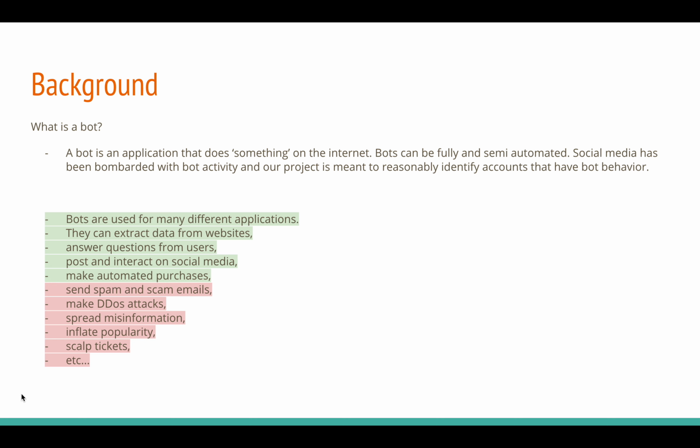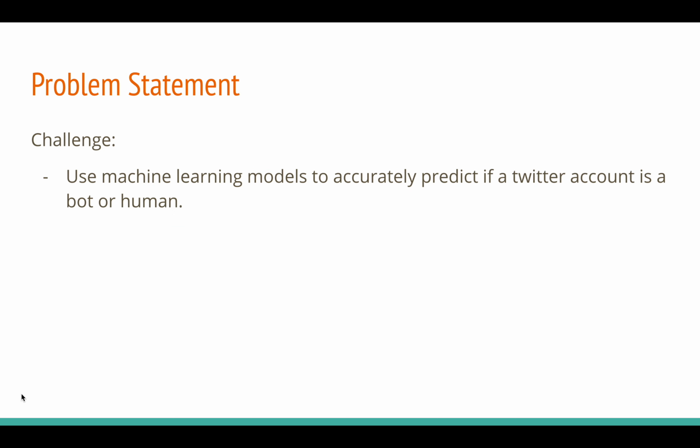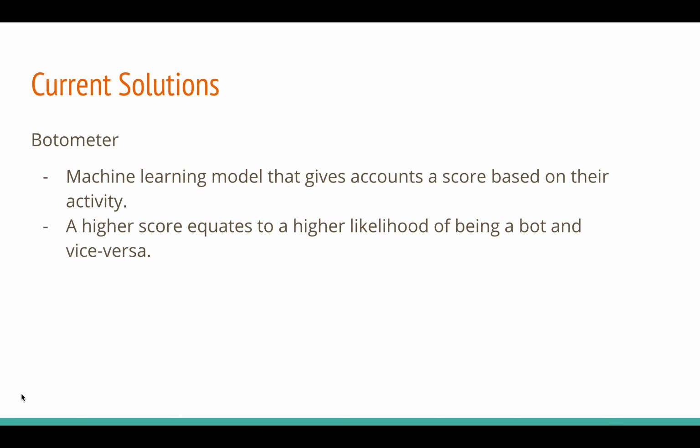So, what is a bot? It's an application that does something on the internet. It can be fully or semi automated. Social media has been bombarded with bot activity, and our project is meant to reasonably identify accounts that have bot-like behavior. Our problem statement is to use machine learning models learned in this class to accurately predict whether or not a Twitter account is a bot or human.